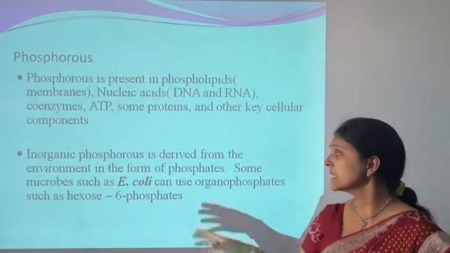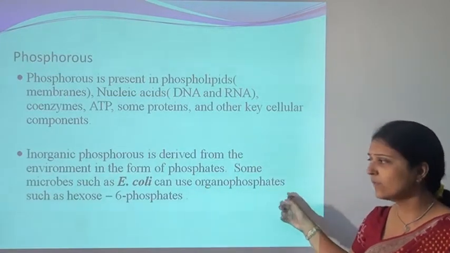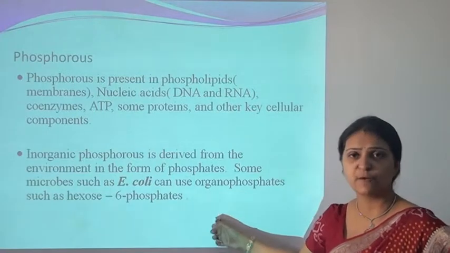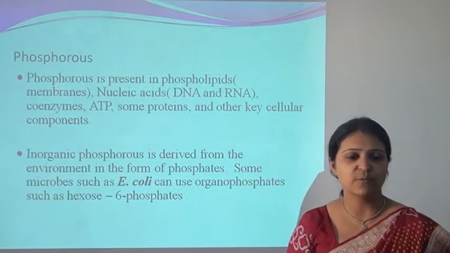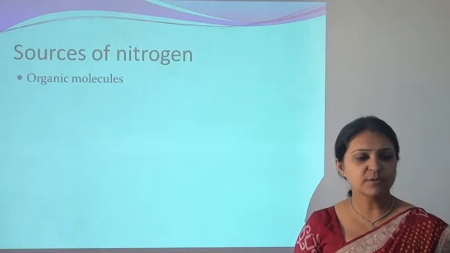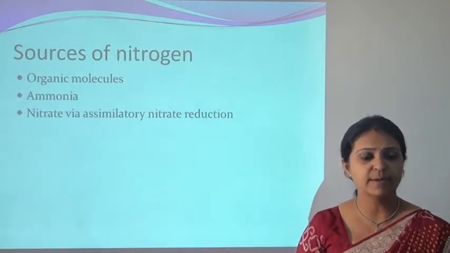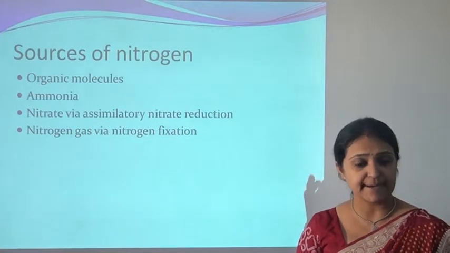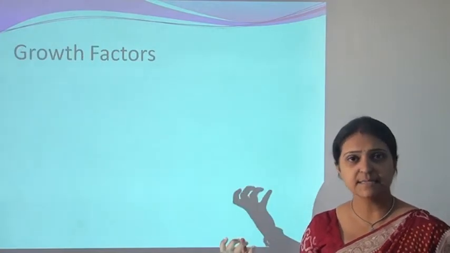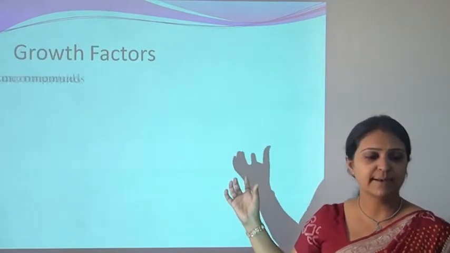Some microorganisms such as E. coli can use organophosphates such as hexose-6-phosphate as the phosphorus source. Then the sources of nitrogen: some organic molecules, some ammonia compounds, nitrate via assimilatory nitrate reduction, and nitrogen gas. So these can be used as the nitrogen source.